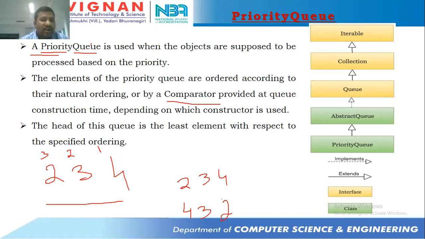That's the main thing. And how to specify comparator: at the time of creating the priority queue object, we are specifying the comparator. The head of this queue is the least element with respect to the specified order. Head means the first element in the queue. And that first element is going to be the least element if the priority queue is following natural ordering. The first element and the least element are the same for us.